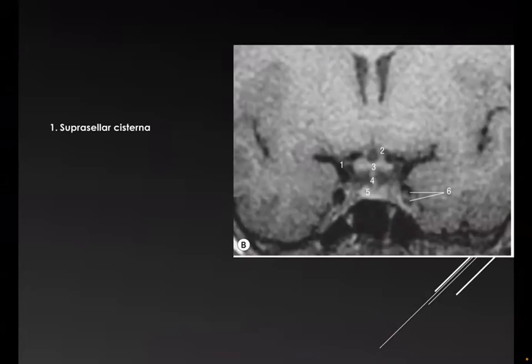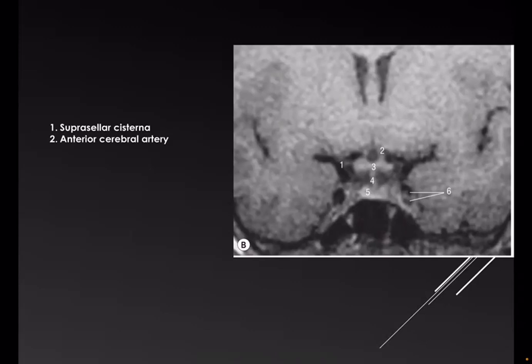Number 2. This is the cerebral artery. Number 2, anterior cerebral artery.